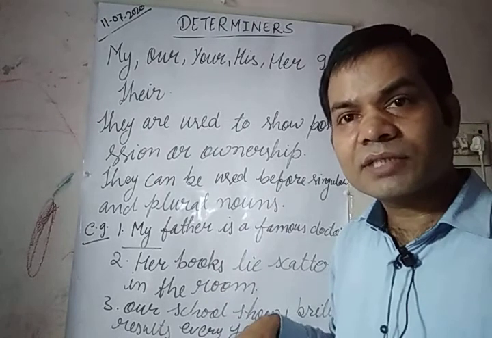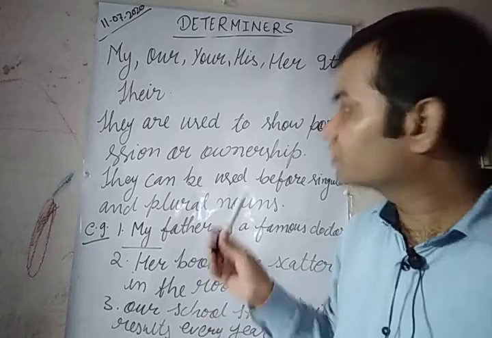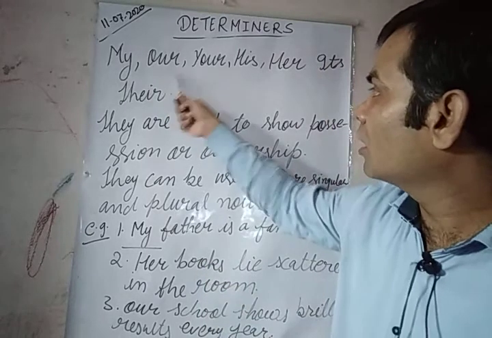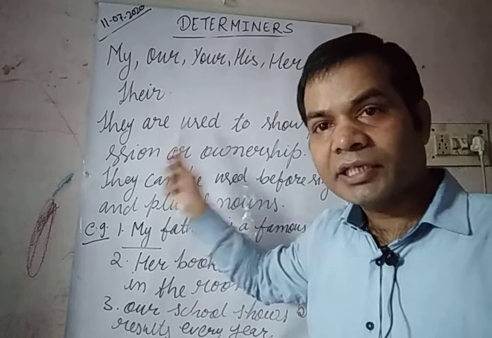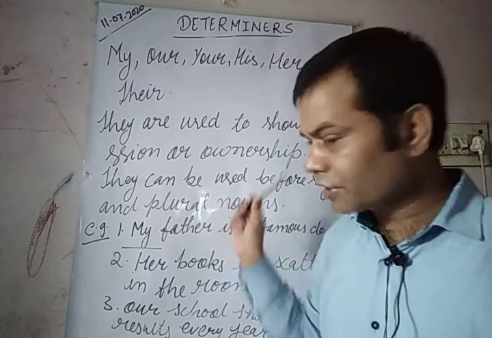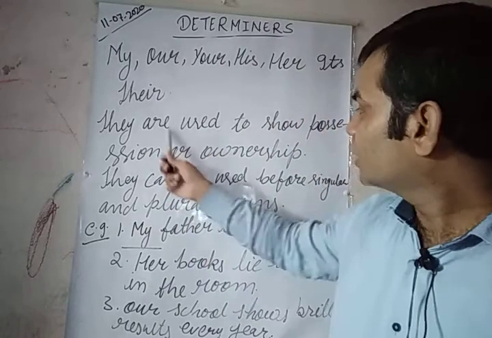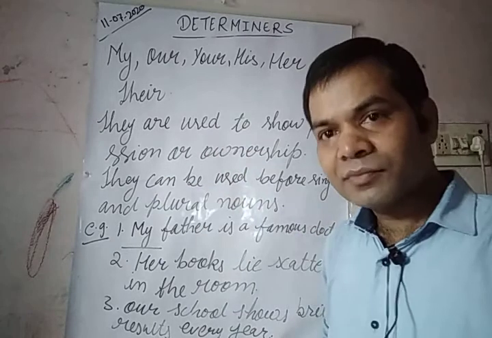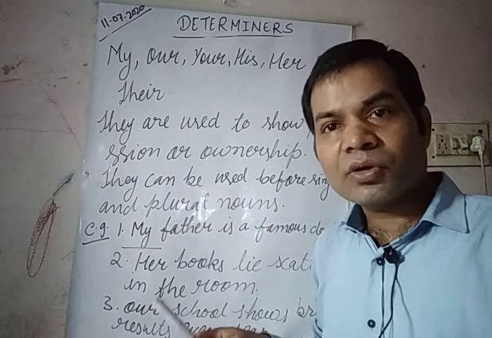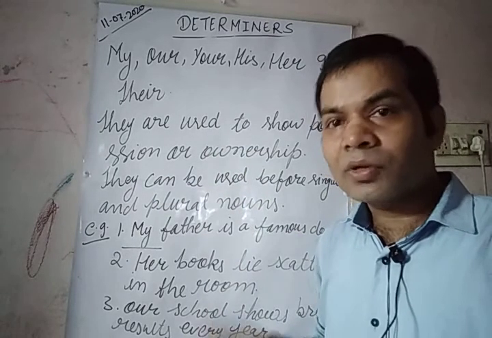Okay, students, so let us go through it. My, our, your, his, her, its, their. They are possessive adjectives. They are used to show possession or ownership.